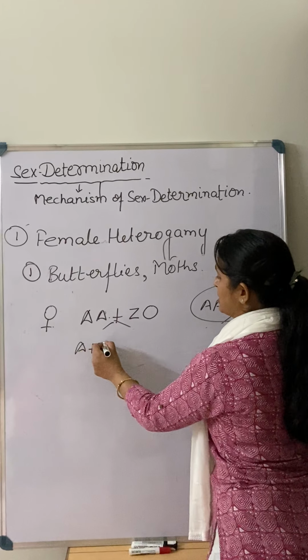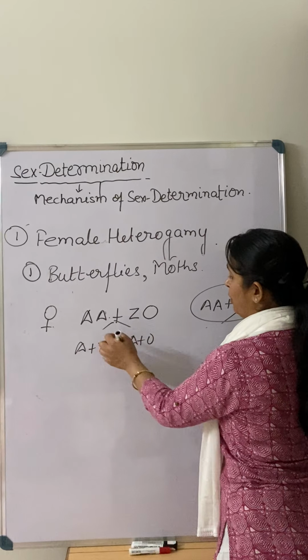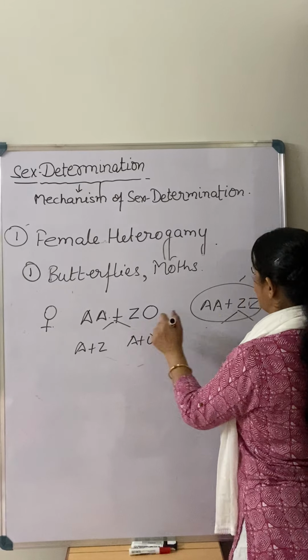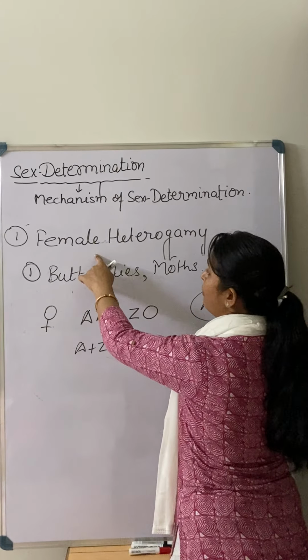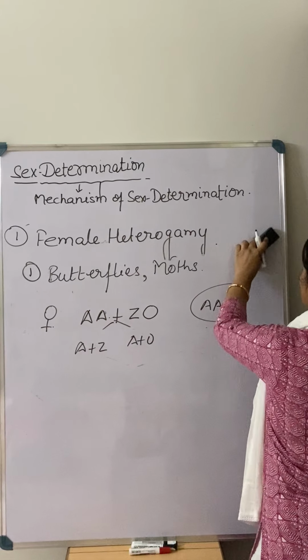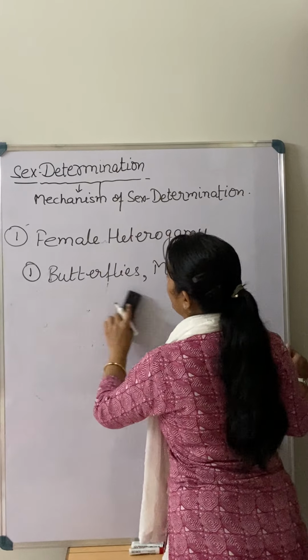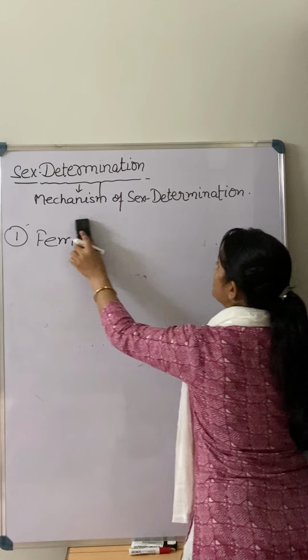Gamete is A plus Z, A plus O, and who is deciding that? Female is deciding the sex of the coming generation. So that's why it again comes in the category of female heterogamy. So this is all about the male and female heterogamy and the human sex determination.